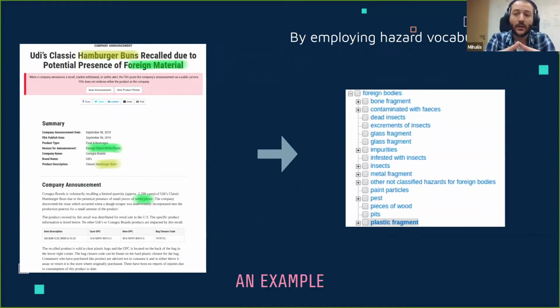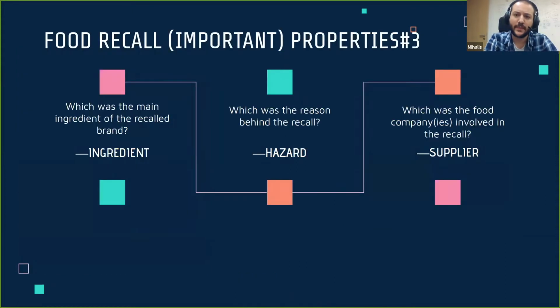And how are we able to identify this? Similarly to what we did with the ingredient, we've also created a similar vocabulary for hazards, for reasons behind the recalls. Again, this is a hierarchical model, and you can see here a quick overview as far as plastic fragment is concerned. So, okay, we have identified the ingredient recalled, we have identified the reason behind the recall.